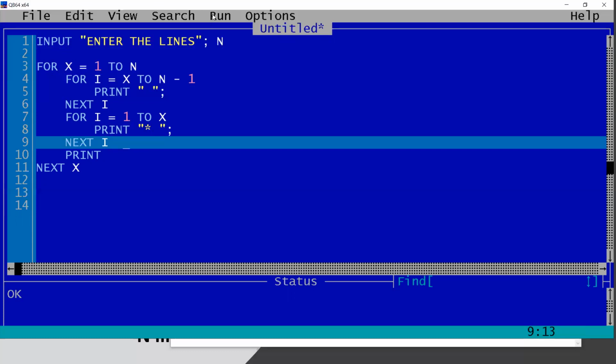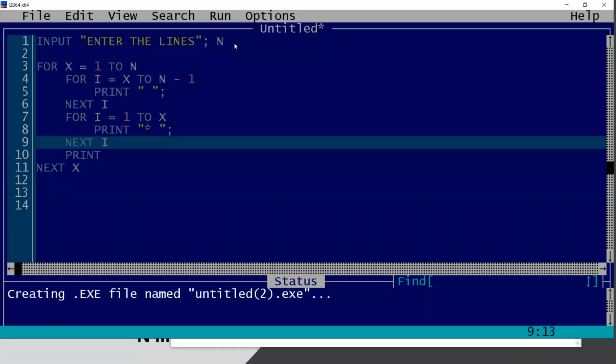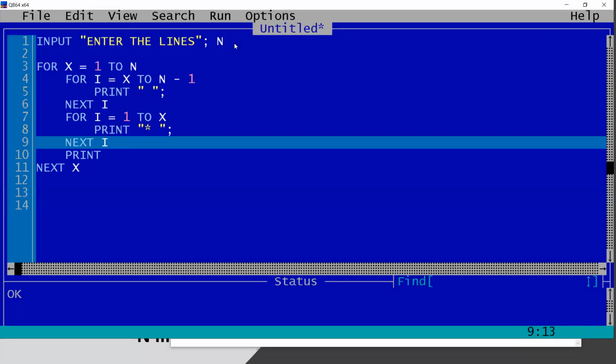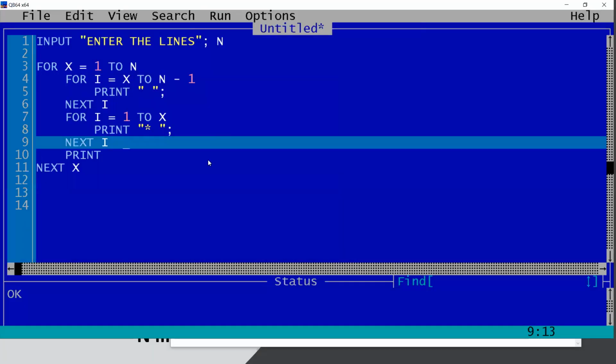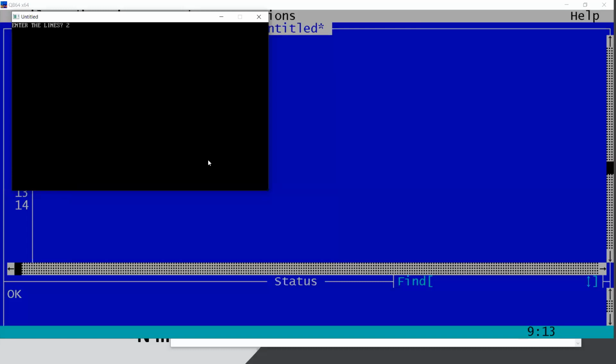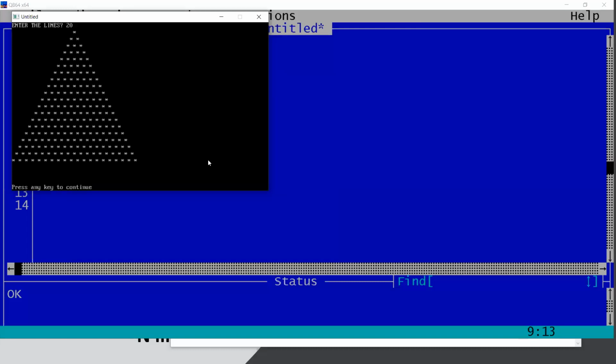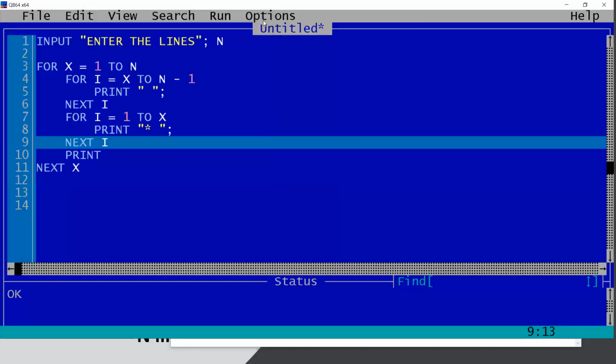Now try this in a simple way. Okay, so enter the lines. I will give 5 first. So 5 means in the first part it will be 5, and then the next part it will be 4, and it is printing the series correctly. So now I will try some different values. I will give 20. Look, it is printing a pyramid of stars with height 20. That means everything is becoming dynamic. So it is very easy, very easy.